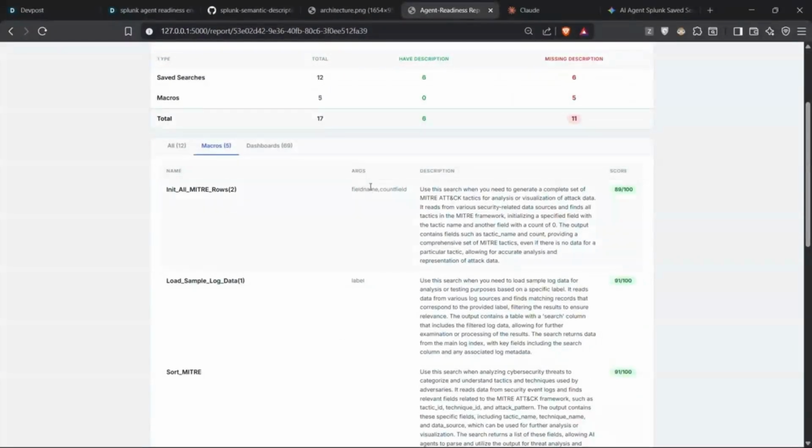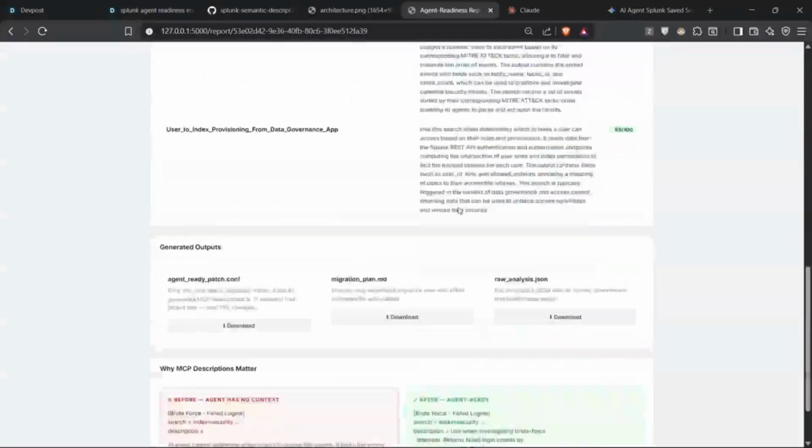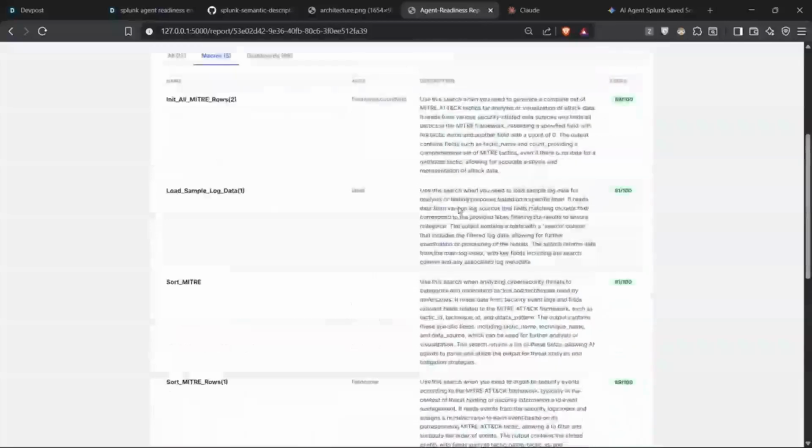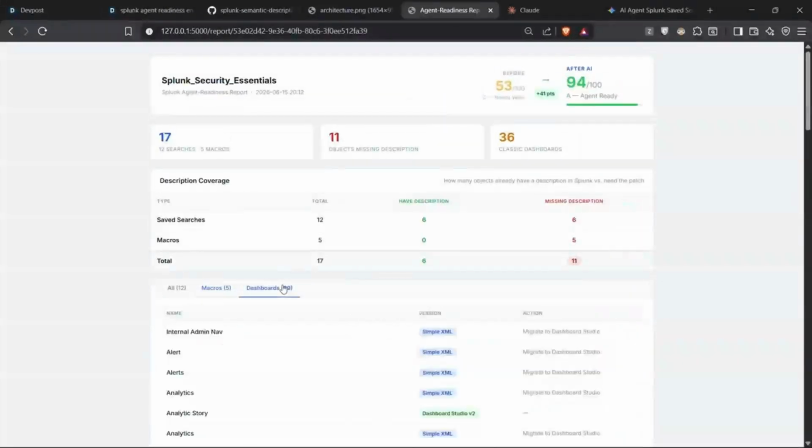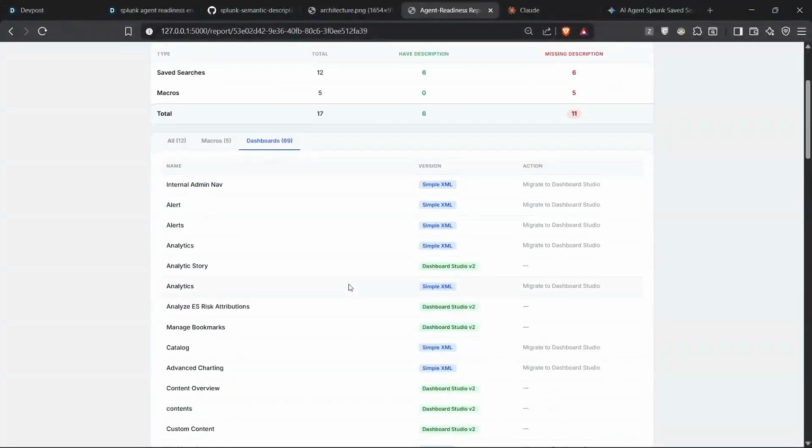So these are the macros present in the app. It also shows the arguments of the macros. And these are the dashboards. It shows the dashboards which are yet to be converted to the new standard, Dashboard Studio v2.